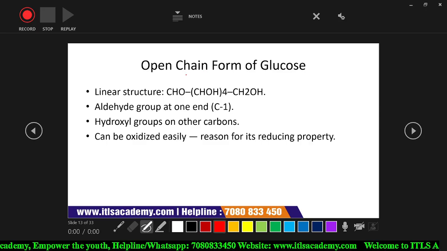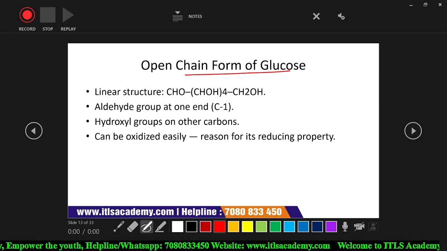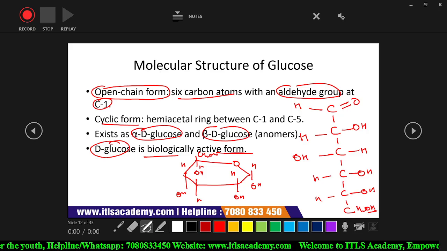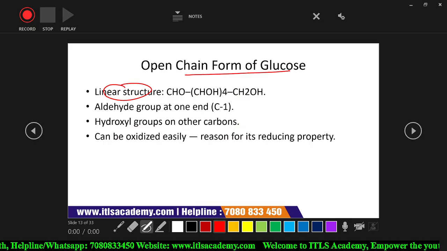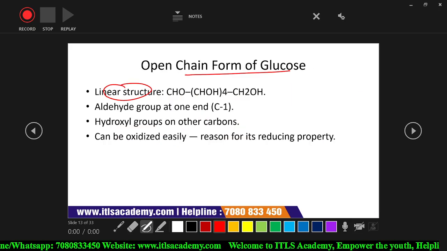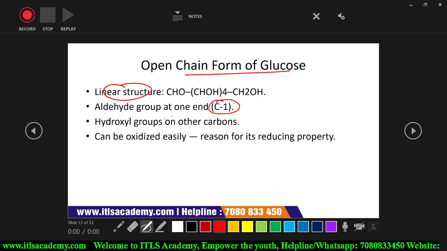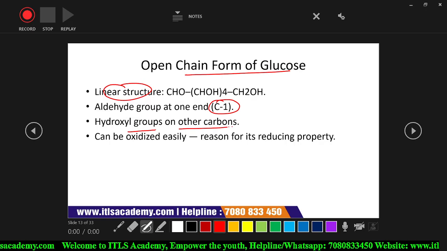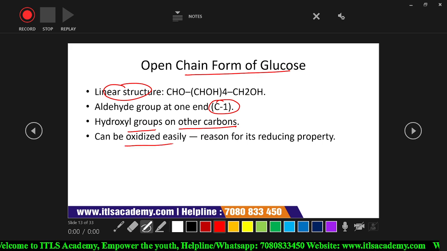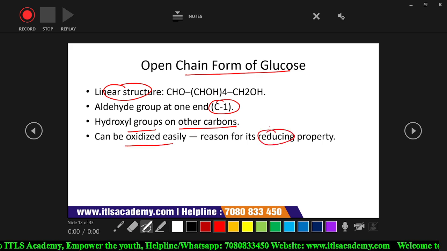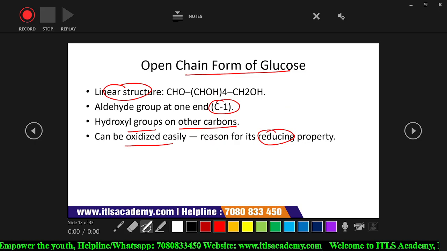Now, if we talk about the open chain form, it is a linear structure that we already see here. It is a linear structure, CHO(CHOH)4CH2OH. Okay, this is the linear formula that we elaborated. The aldehyde group is present at one end, that is carbon number 1, and hydroxyl groups on the other carbons. It can be oxidized very easily because of its reducing property.